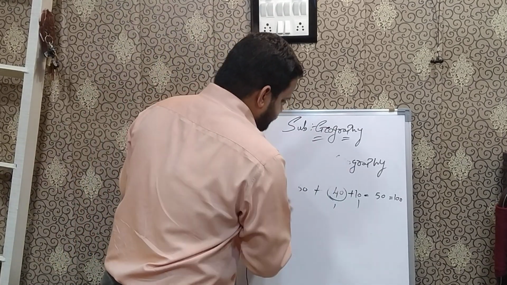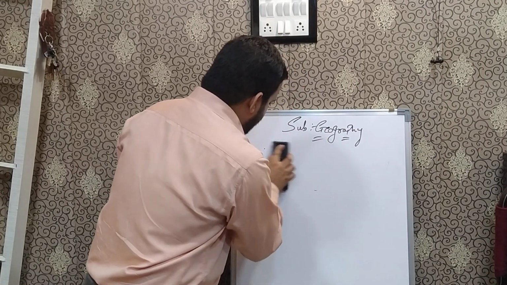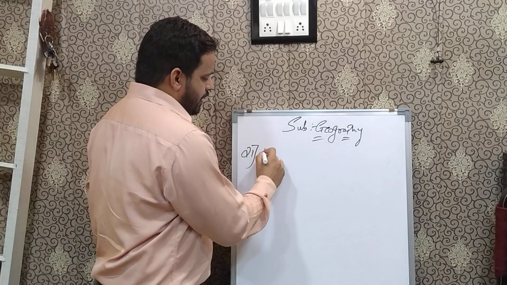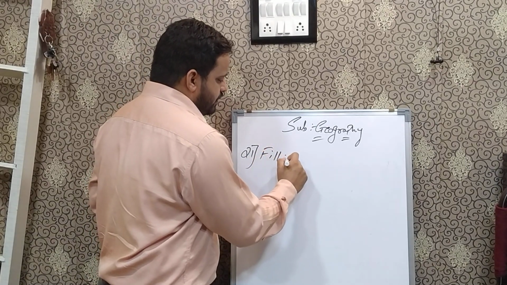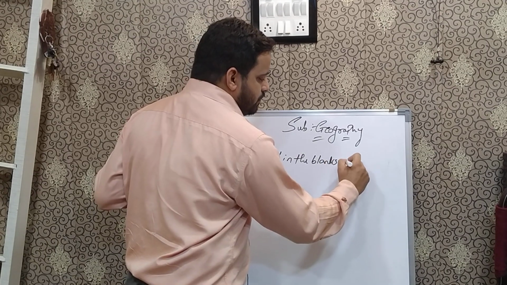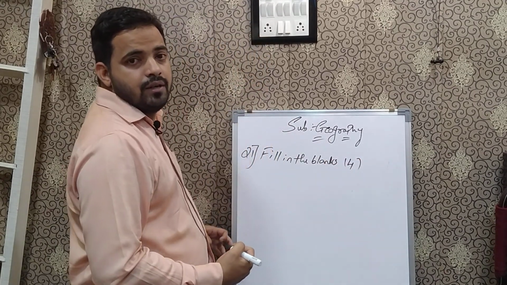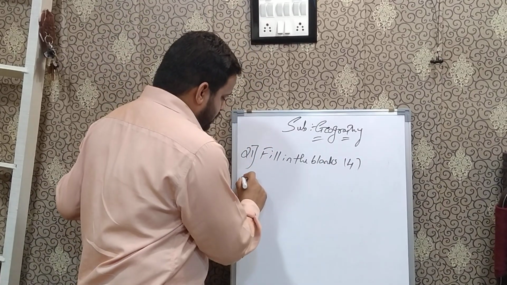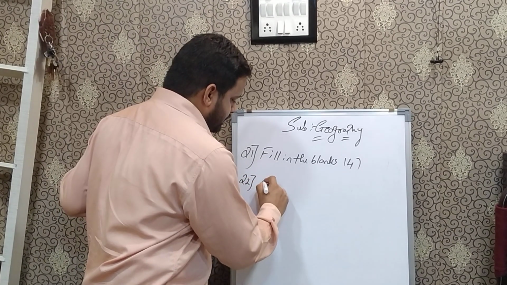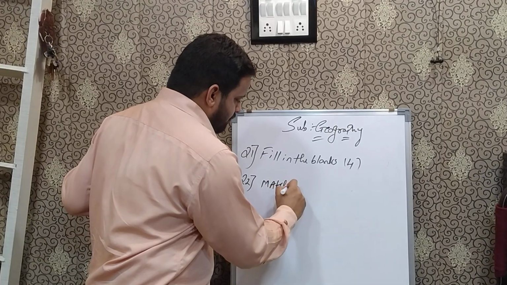Now, in this 40 marks paper pattern, question number 1 will be allotted to fill in the blanks, which comes to 4 marks. Then question number 2 will be match the following.